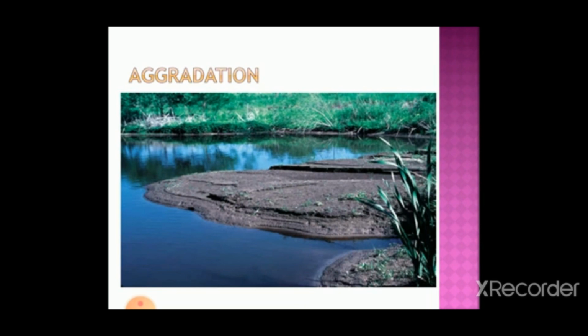In an endogenic force or an internal force, there is diatropic force and a sudden force.